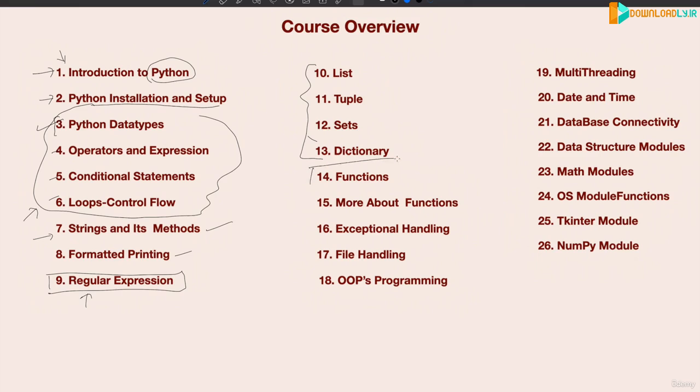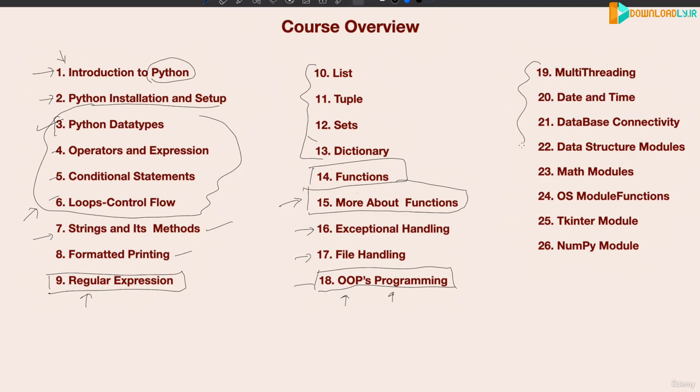Then this is also a very important topic. There are two sections for that related to functions. So this is a very important topic. You must be very familiar with functions in Python. Then exception handling, this is for handling errors. Then file handling is there. Object-oriented programming is supported by Python. Python is both functional as well as object-oriented. So this topic is also important. So you should go through this topic.